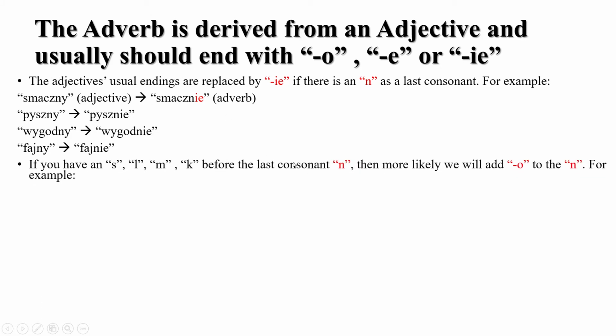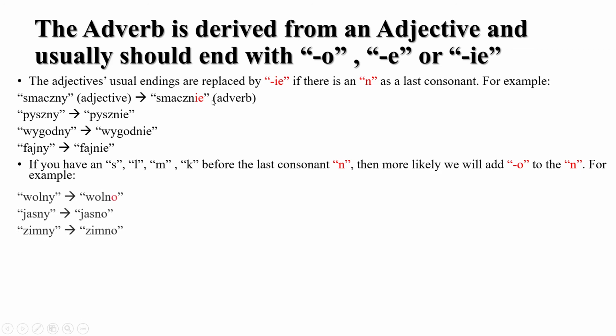So now we have a little bit of an exception to this. If you have an S, L, M, K before the last consonant N, then more likely, and be careful, we add O to the N. So if you have an N here, but before this N you have K, M, L, or S, you're going to have to leave it as we used to do, O. You put O here.